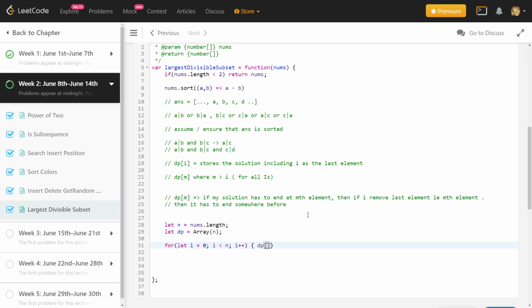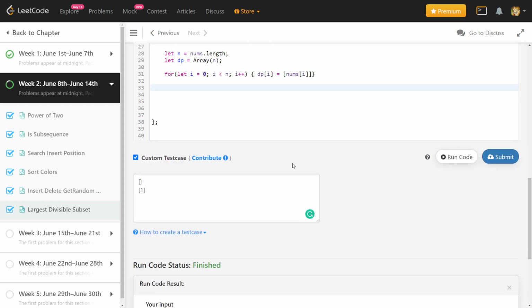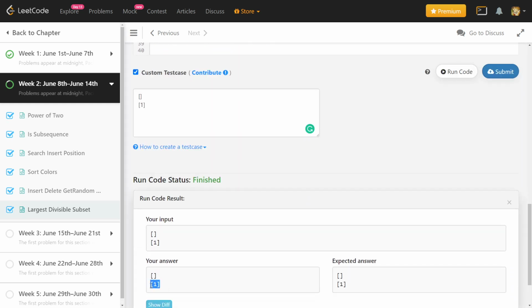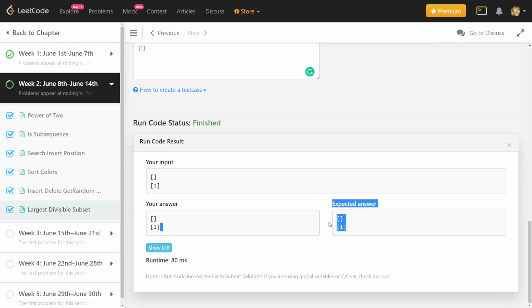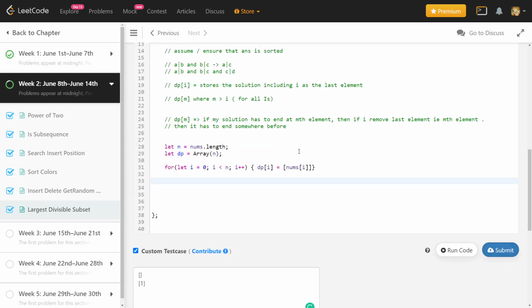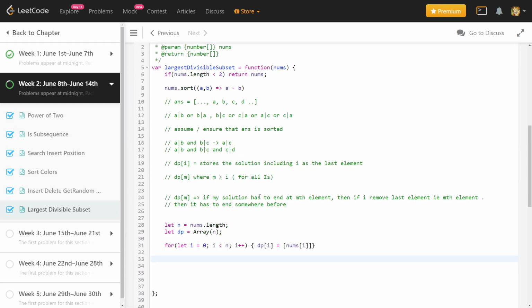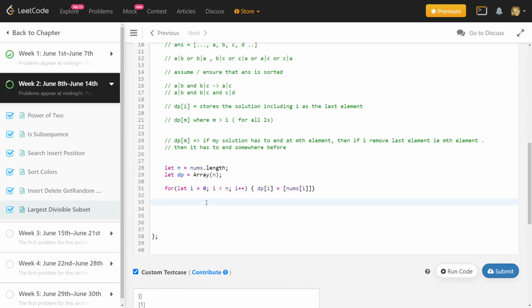And dp[i] will be, I am just assuming a base dp to build up the dp. This will also be valid because for an input of size 1, the answer is that element itself. It does not make sense in the context of the question, but we will assume that for building our dp.